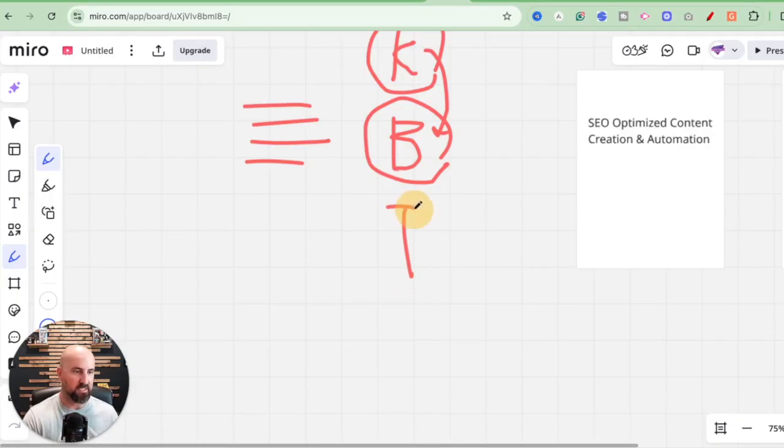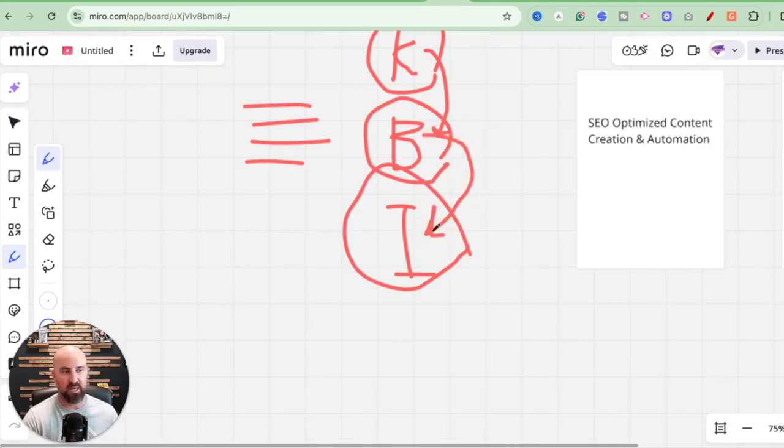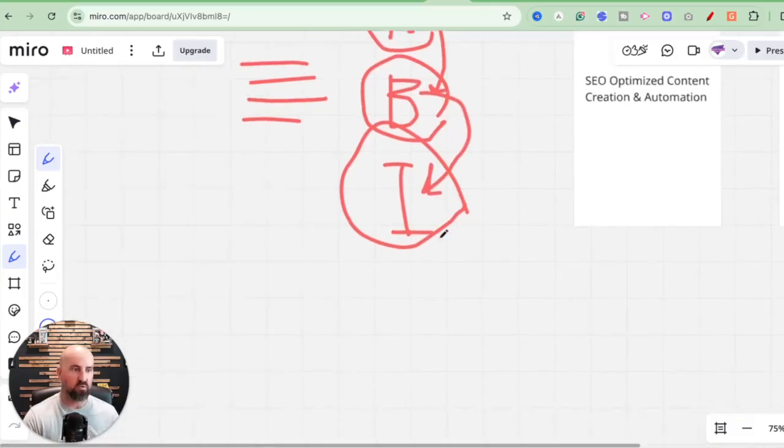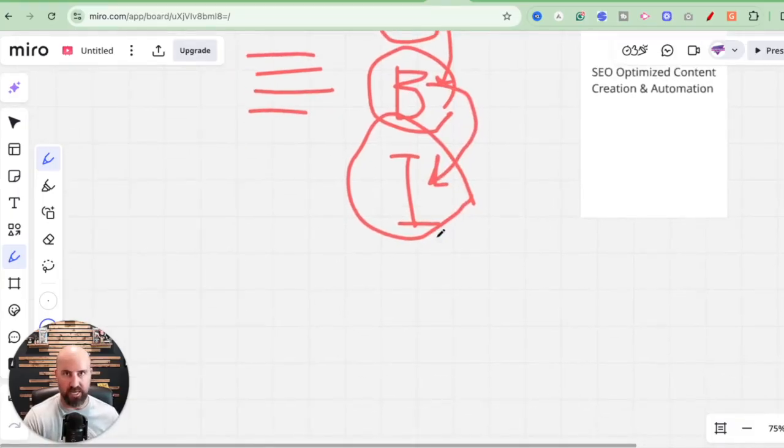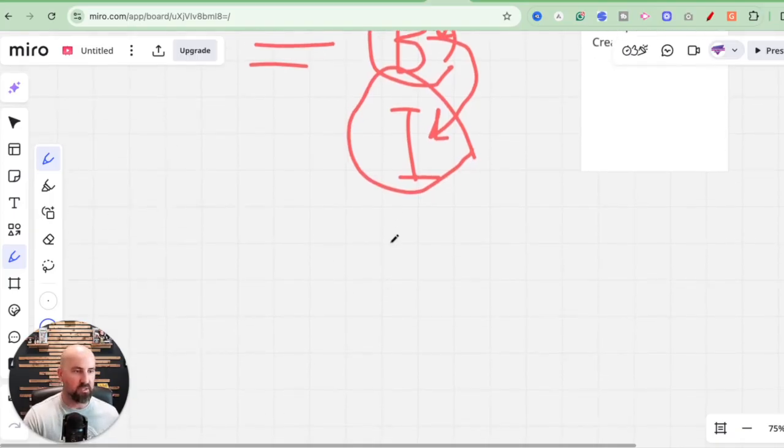The next thing is indexing. So Arvow will automatically, once you release these blog articles, once you have this set up, send these to Google to be indexed, which makes this really, really nice. Because once they're indexed, you have a lot higher probability of getting that information shown in search engines, getting found and getting seen.